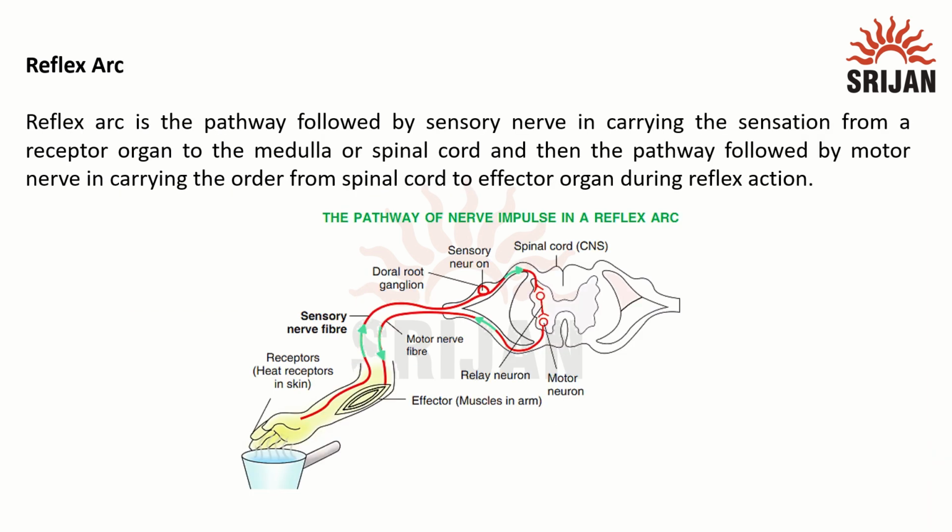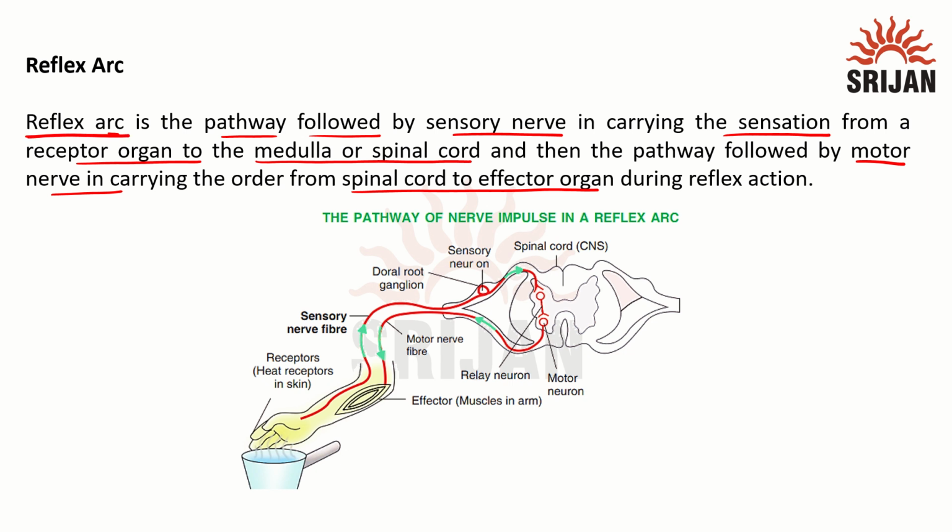Now, reflex action follows a particular path. The pathway followed by a sensory nerve in carrying the sensation from the receptor to the medulla or spinal cord, and the path followed by the motor nerve carrying the order from the spinal cord to the effector organ, the whole path is termed the reflex arc.